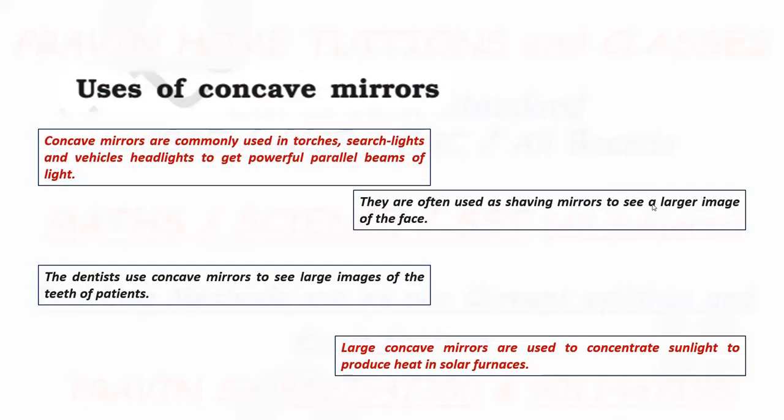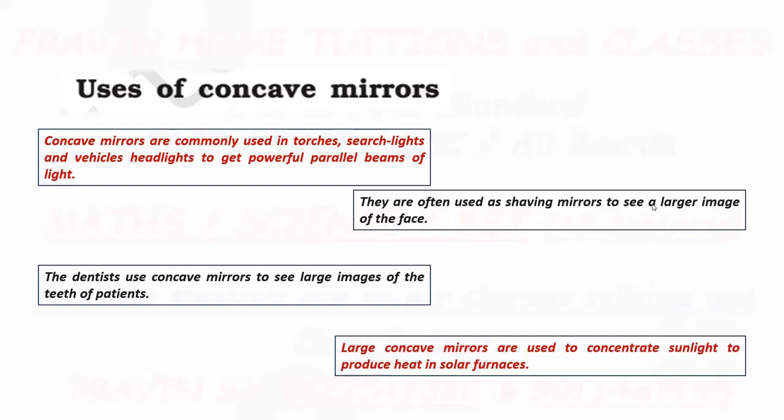Now, uses of concave mirror. Based on the image formation, you understood the uses. Concave mirrors are commonly used in torch, searchlight, and vehicle headlight, to get a powerful parallel beam of light.